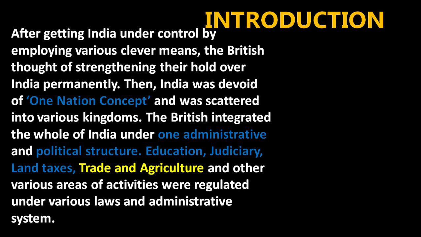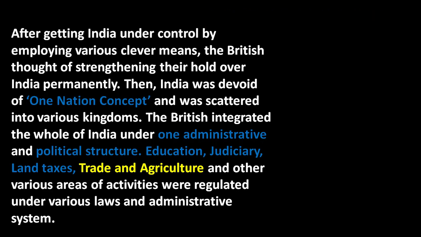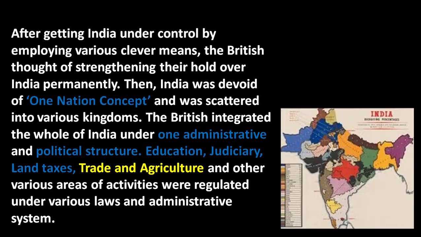After getting India under their control by employing various clever means, the British thought of strengthening their hold over India permanently. Then India, which was divided without a one nation concept, was scattered into various kingdoms.